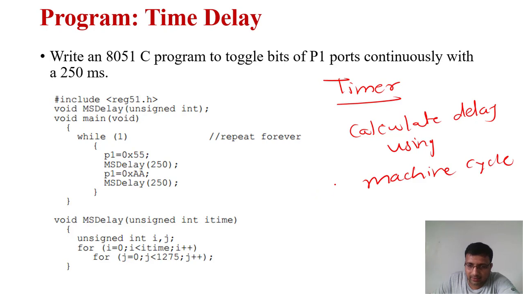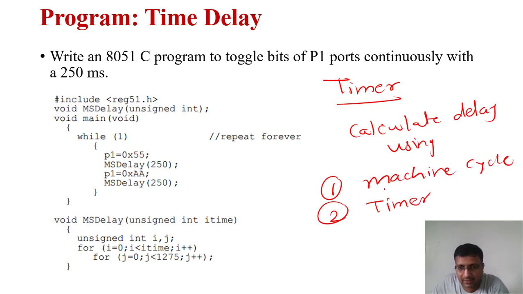So there are different ways we can calculate. One is by using machine cycle, second is by using timer. Okay, we have not learned the timer yet, but we have learned this machine cycle delay in assembly program. But how can we use it in a C program? Here we are going to see #include reg51.h.